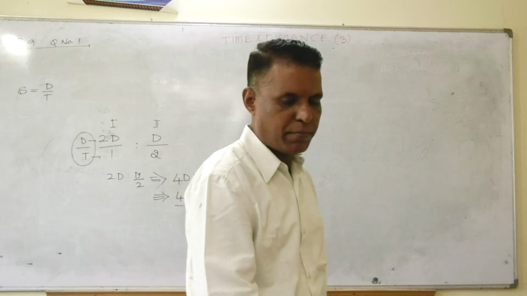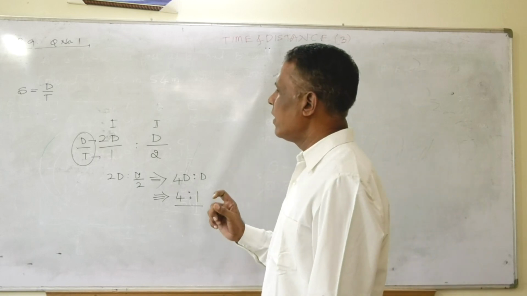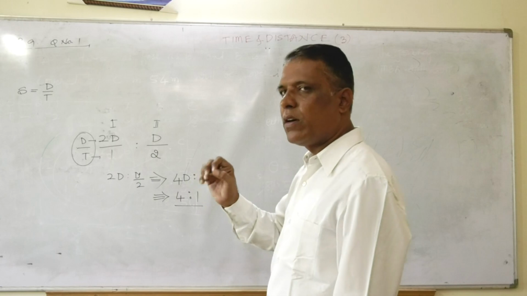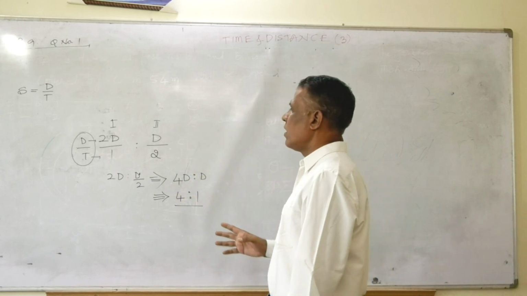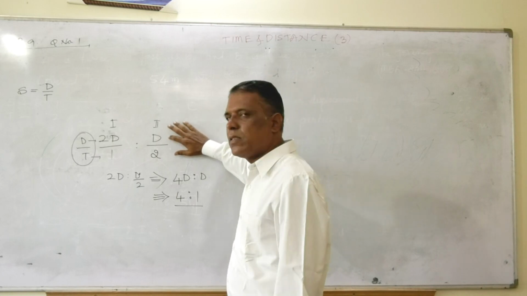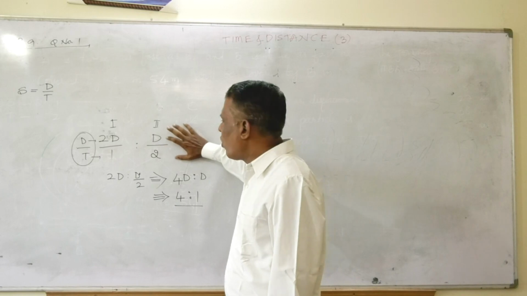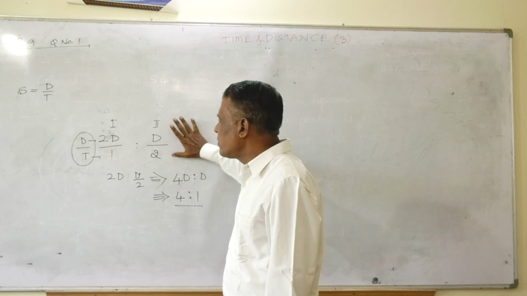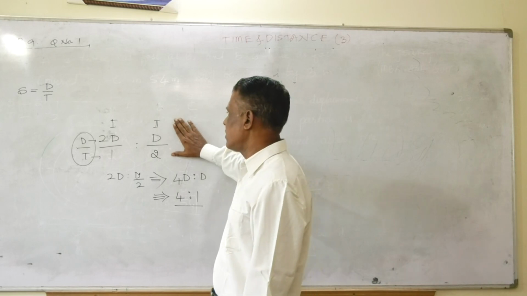Okay, very simple. Once again you see what he said. A vehicle has covered a certain distance in a certain time. If another vehicle has covered half of that distance in double the time, then what is the ratio of the speed of those vehicles?